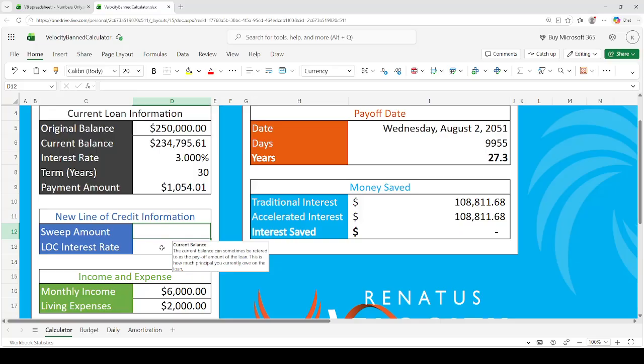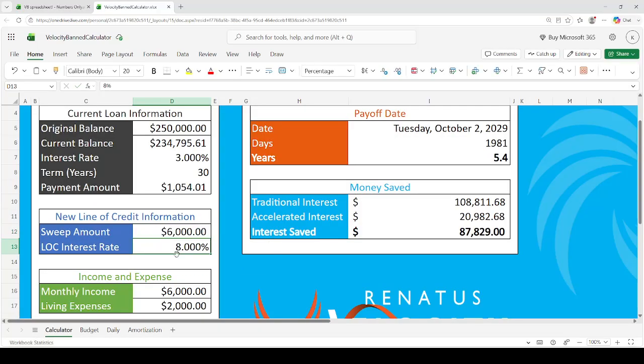And this is what we're going to do with this 8% line of credit. We're going to do a $6,000 chunk or sweep, and then you see that it gets paid off in 5.4 years. Now, I know there are a lot of people out there who hate this strategy or using a line of credit to pay a mortgage, right? And it only works if you pay off the debt in the right order and you have enough cash flow. So even using this line of credit to pay off the mortgage is not that important if you're paying off the debt in the wrong order.